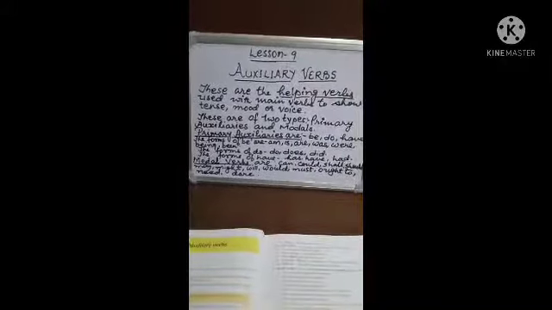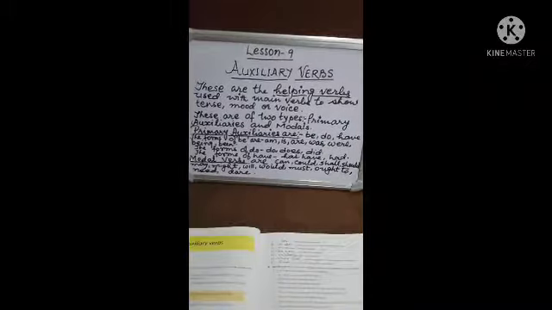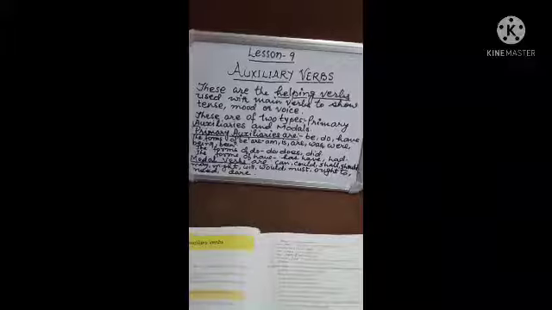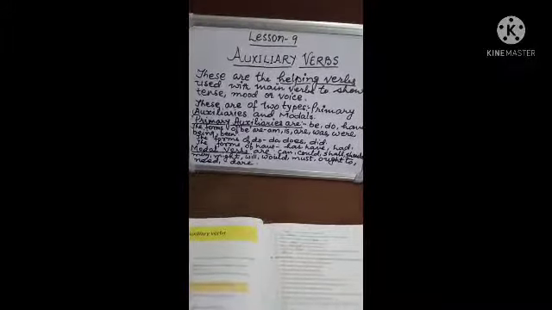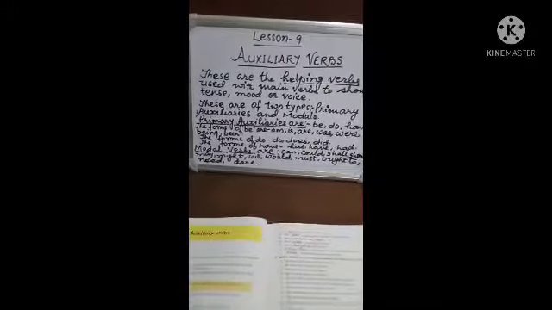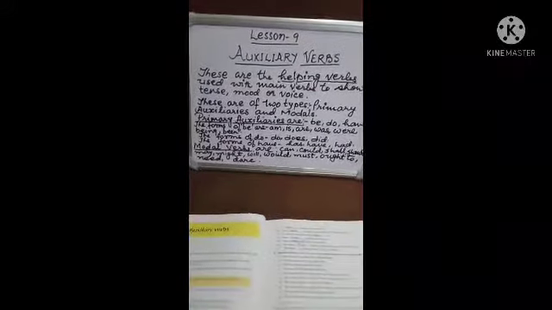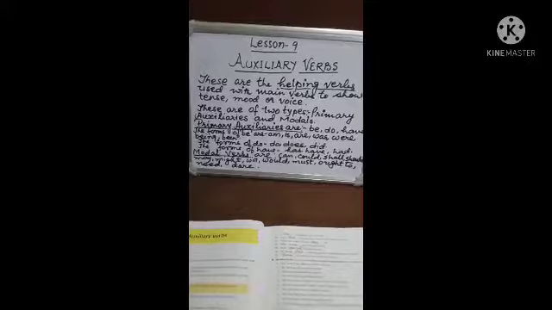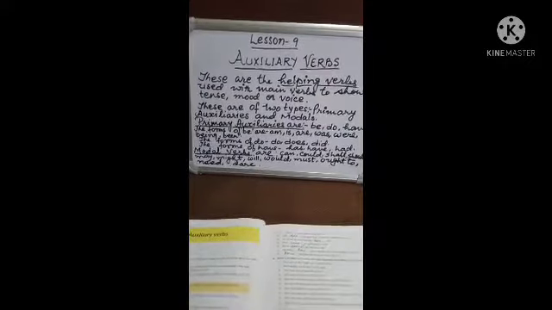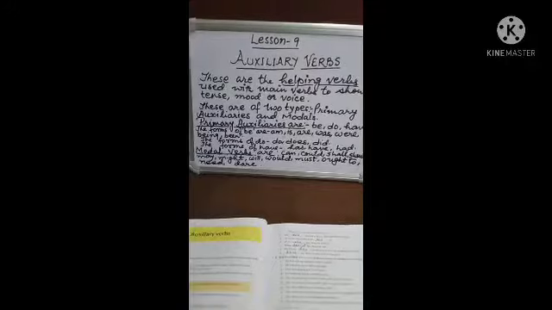What I mean to say is that be, do and have are three primary auxiliary verbs, and these also have various forms. So we should learn which are primary auxiliary verbs, and which are secondary auxiliary verbs or modal verbs. Then it will be very easy for us to implement them in sentences in a correct way.